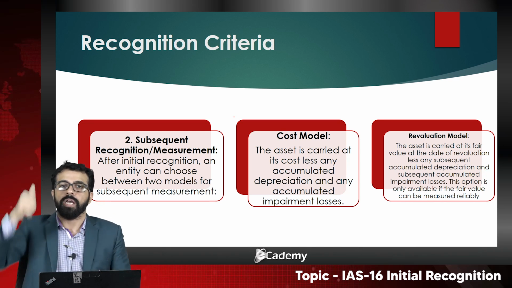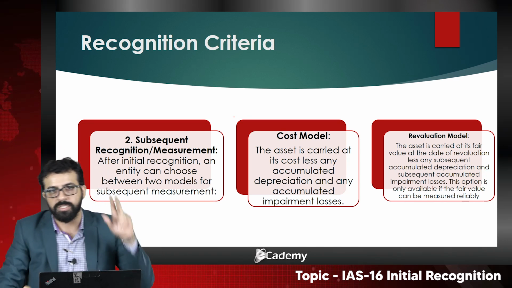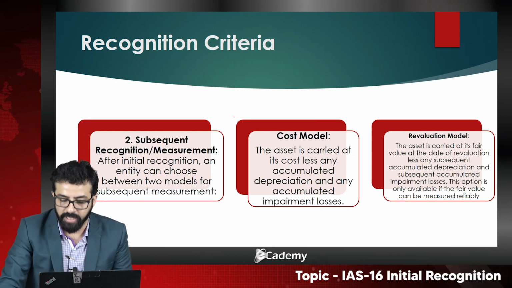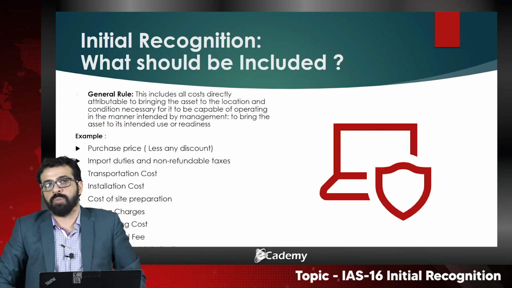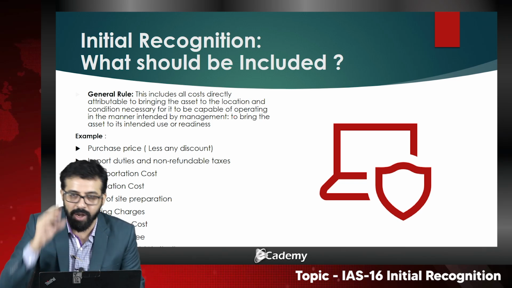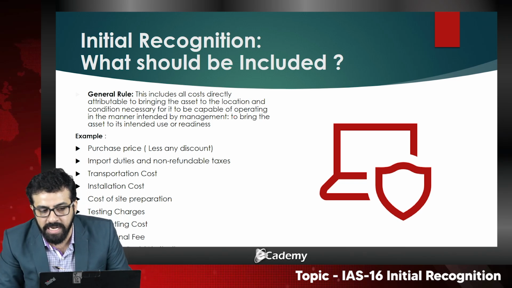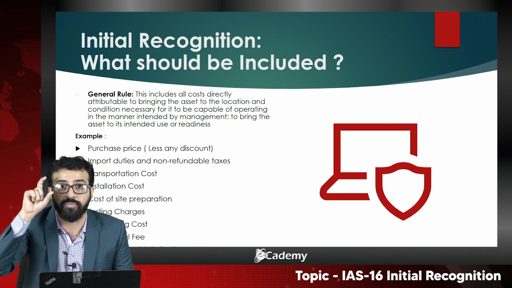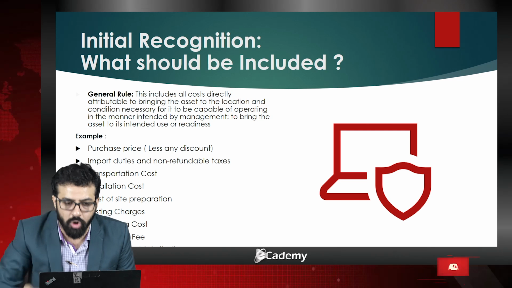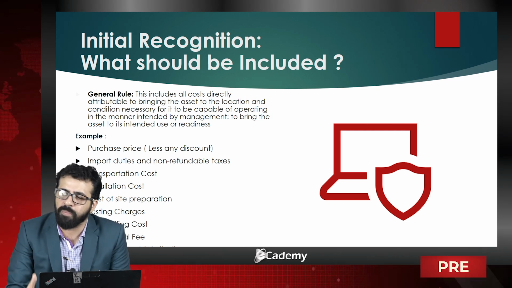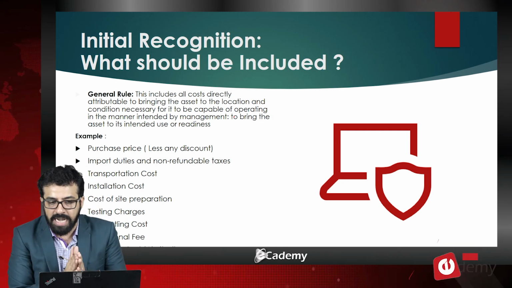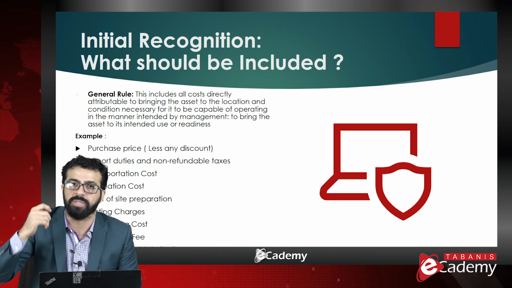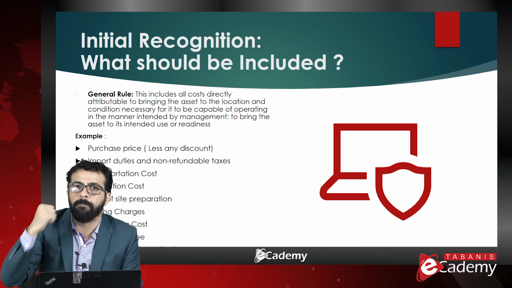So remember, initial recognition, 2 criteria. Subsequent recognition, 2 choices, not 2 criteria: the cost model and the revaluation model. Now the most important part is the initial recognition. I will later discuss the cost of the model, the components of the cost. So initial recognition, what should be included? We will understand this by taking an example, so that it is clear what the initial recognition is and what the components of the cost are.